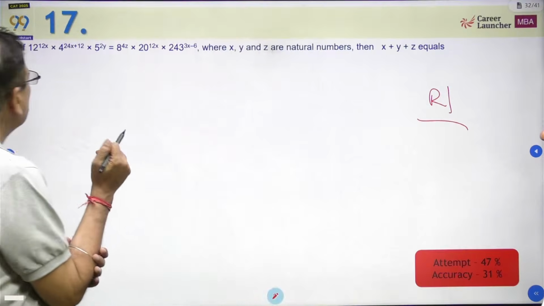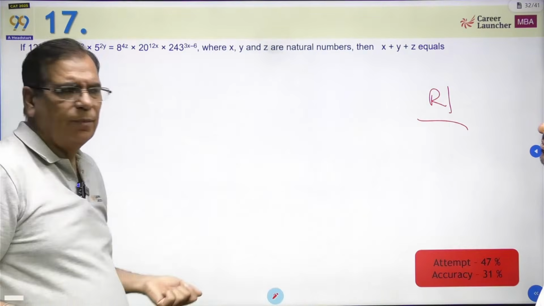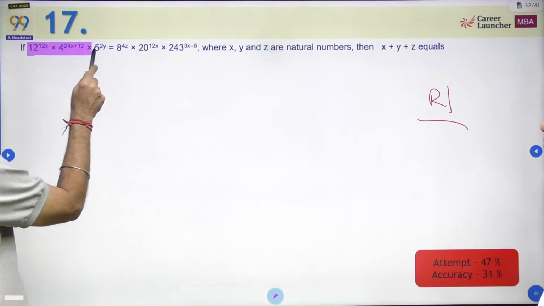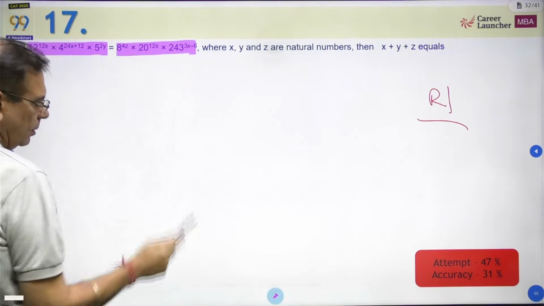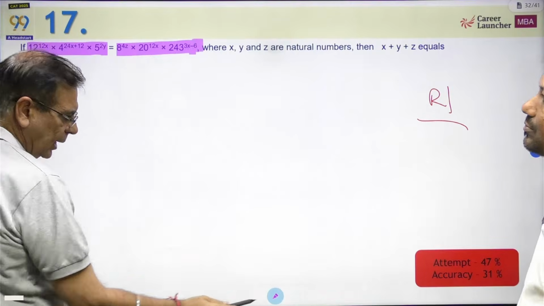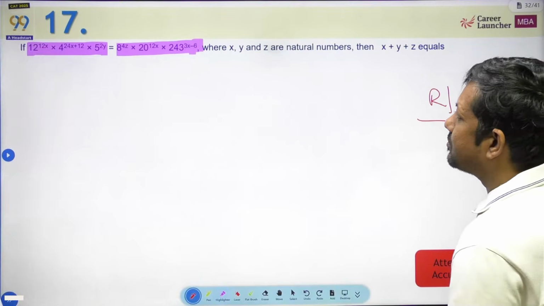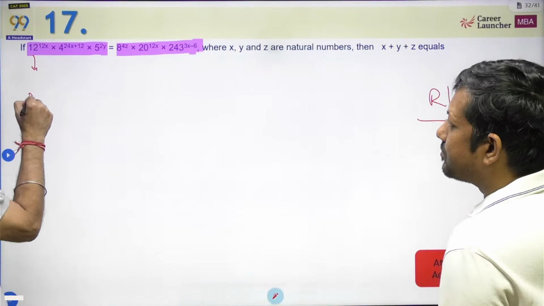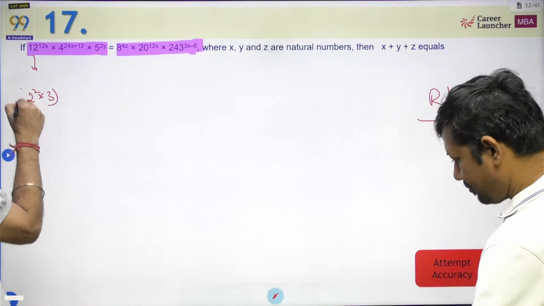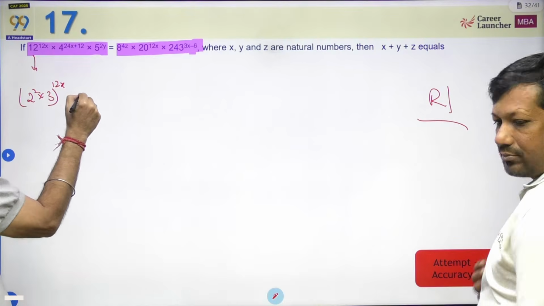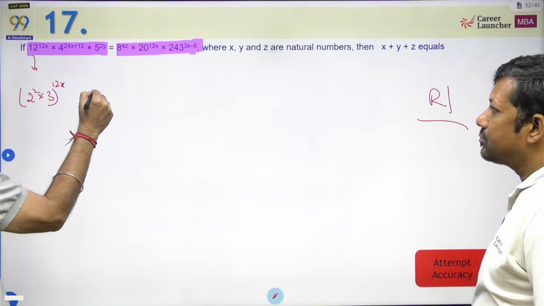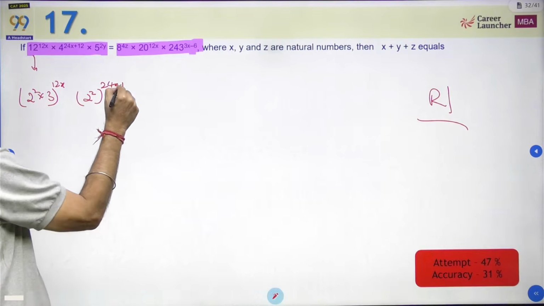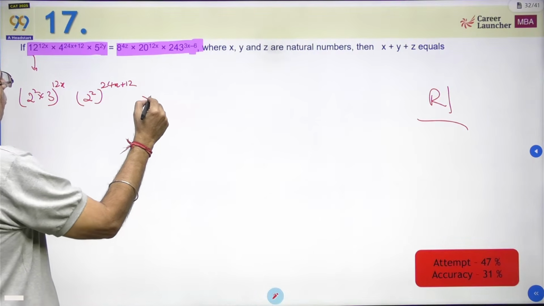Okay, so this is a question all you need to do is compare the powers. Okay, look at this. Left hand side, right hand side, we have to compare. Okay, we have to compare these two only. Based on that, we can get the answer. Okay, because 12 is nothing but 2 square into 3 raised to power 12x. Then we have 4 is 2 square into 24x plus 12, and 5 is not 5 to power 2y.